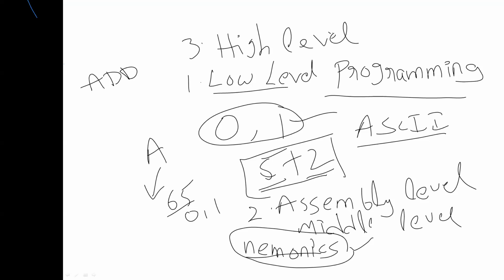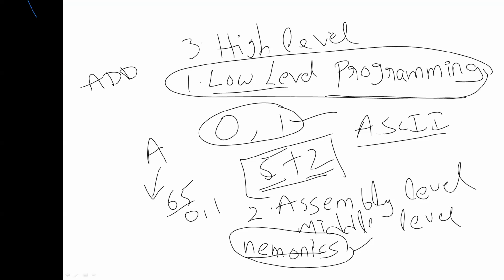But the thing is, even though you are working with high level language, the computer can understand only low level language, meaning machine level programming. Still, it is able to understand only zeros and ones. It doesn't know what is meant by mnemonics, alphabets, numeric values, or special characters. It can understand only zeros and ones. Then how is the system going to process all these things?